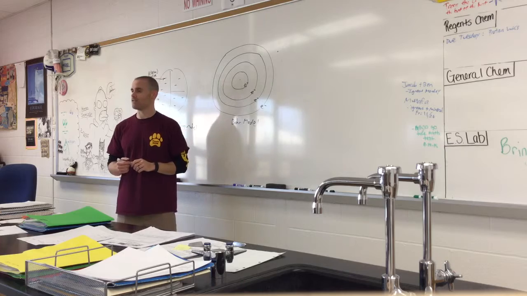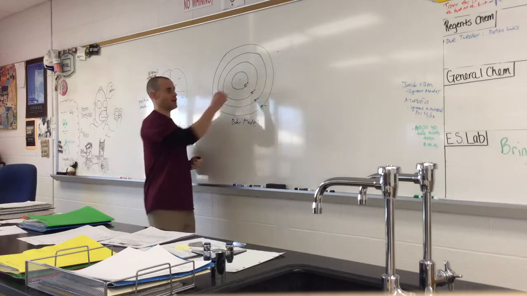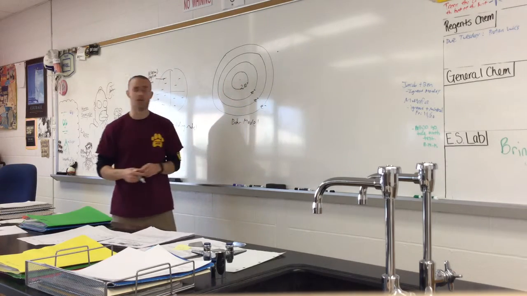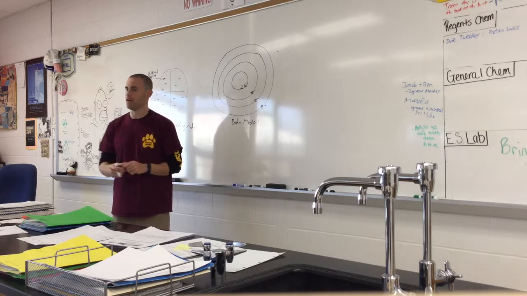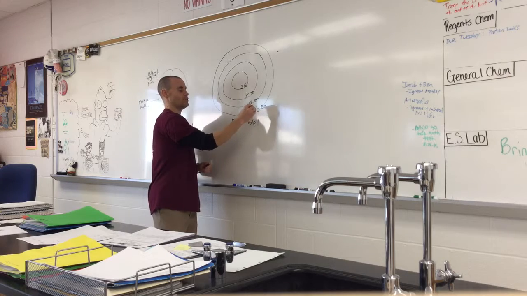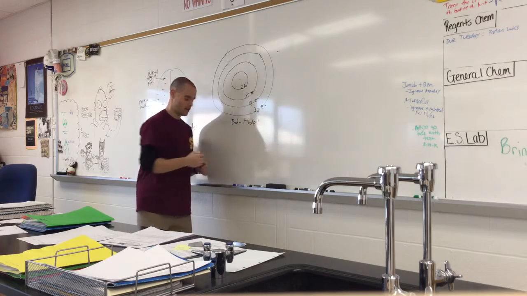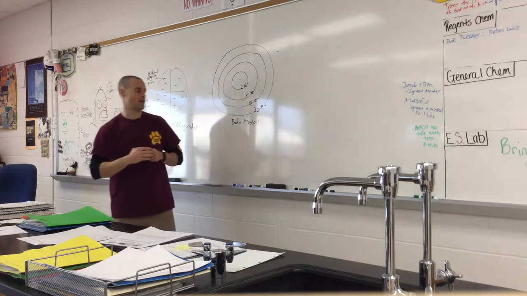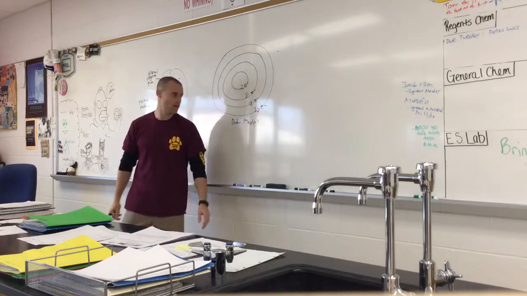And remember how many on the first level? Just 2 electrons. Let's put a 2 there. 2e minus. What about the second? 8. Next? 18. 32. And then the 5th, 6th, 7th, there's 7 of them, right? 7 periods, 7 levels. They have 32 as well.